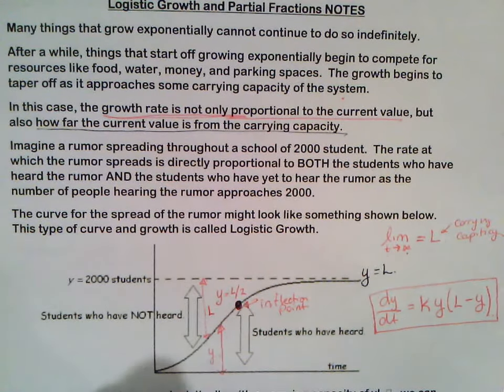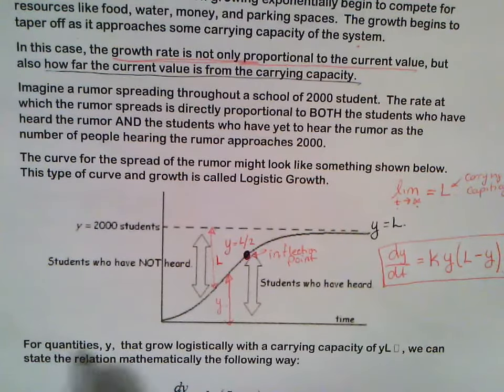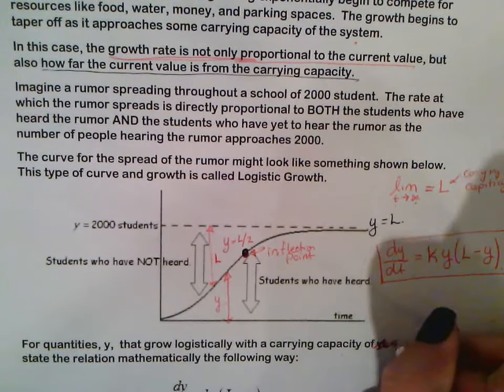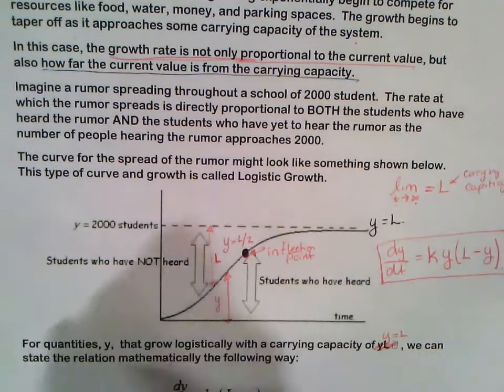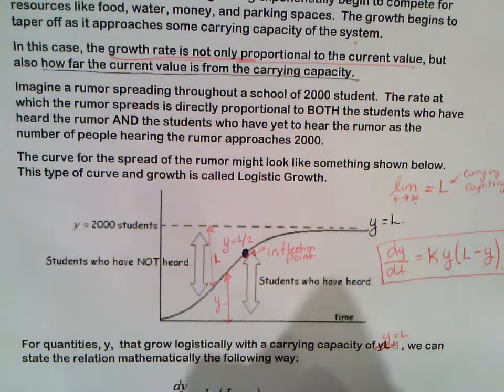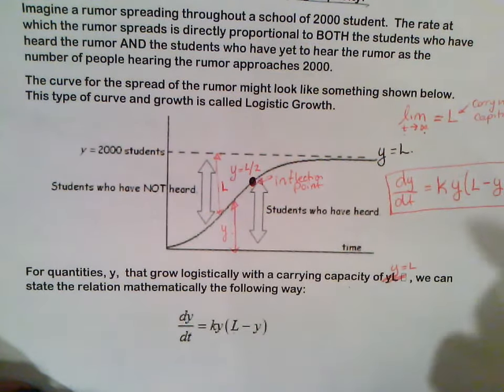So for quantities y that grow logistically with a carrying capacity of y equals L, we can state the relation mathematically the following way: the derivative of y with respect to time is equal to some constant k times y, directly proportional, times the carrying capacity L minus that y value.